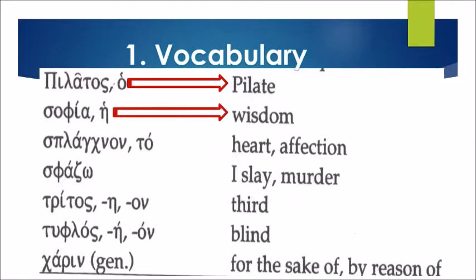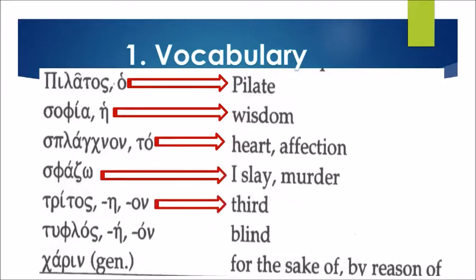Next is splagnon, heart or affection. Of course, cardia is heart also. Next word is spadso. It means I slay or murder. We have the word tritos. It means third. Next is tuflos, blind. And Karen, genitive, for the sake of or by reason of. Of course, charis is grace.